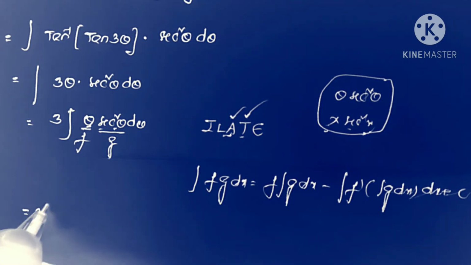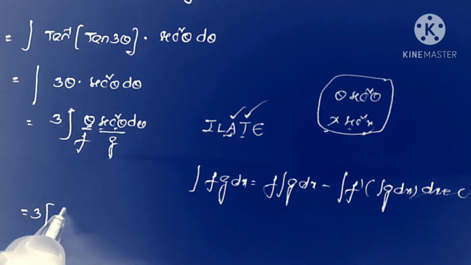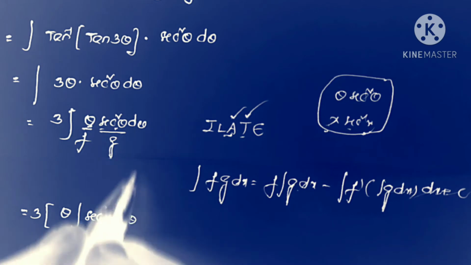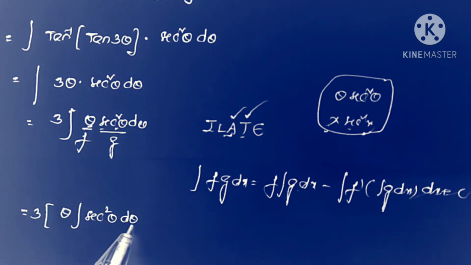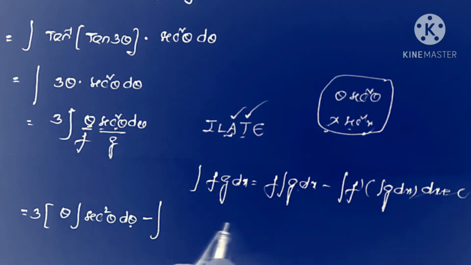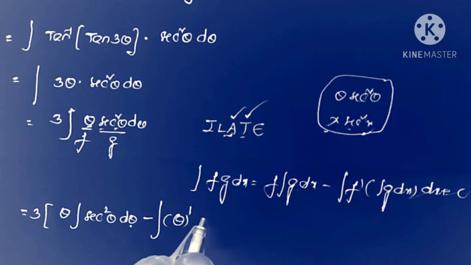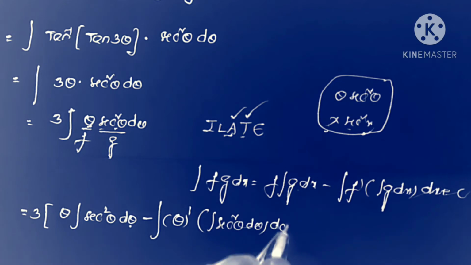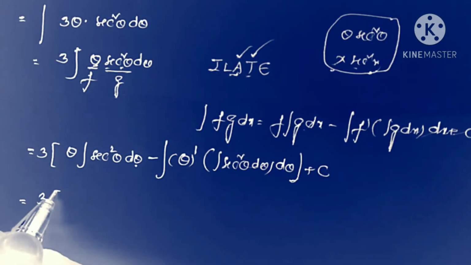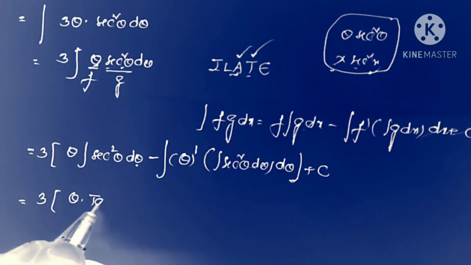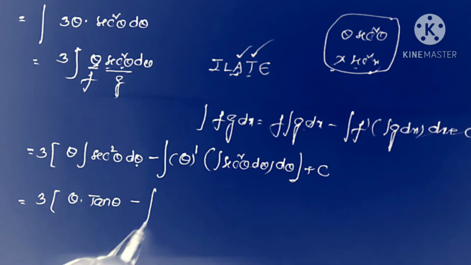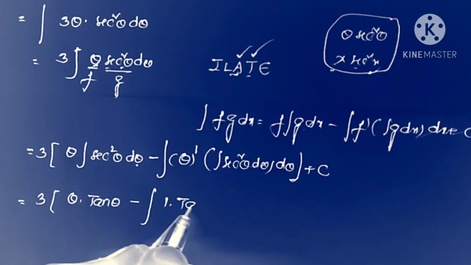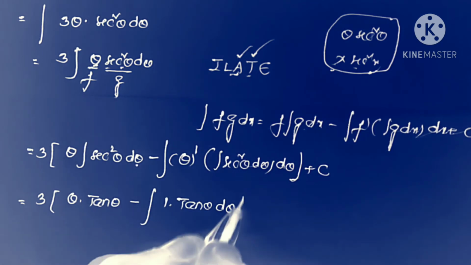Now this is equal to 3 into f into integral g: theta into integral secant square theta d theta. Here the functions are in terms of theta, so we take d theta here, minus integral f dash theta into integral secant square theta d theta plus c. This is equal to 3 into theta into integral secant square theta, which is tan theta, minus integral of the derivative of theta, which is 1, into tan theta d theta plus c.